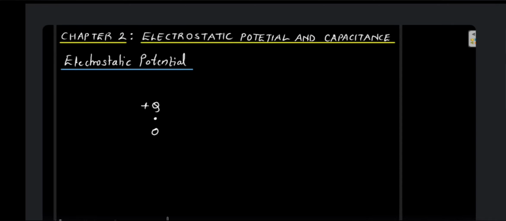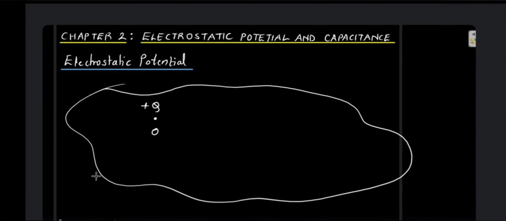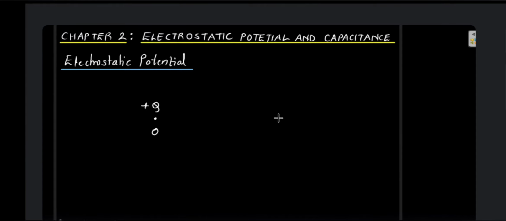Let us say A and B are the 2 points in its electric field. So obviously this is a charge, there is going to be an electric field around it. So I'll consider 2 points in the electric field of this source charge. Okay, let us say the points are A and B. So let us say this is B and this over here is A.